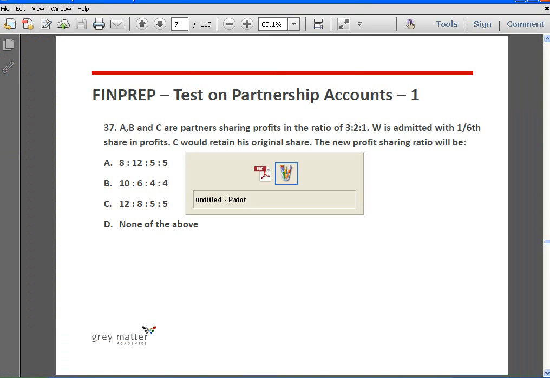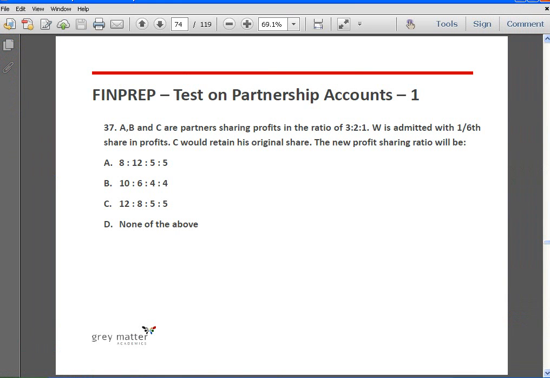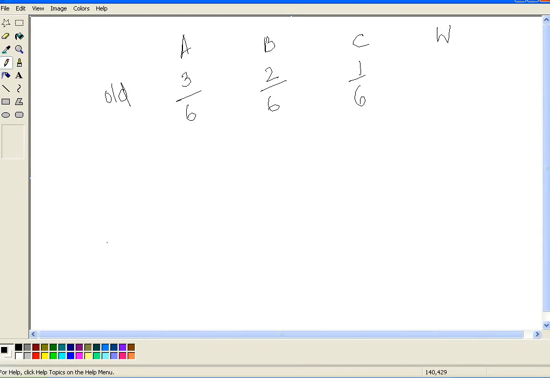W is admitted with 1/6 share. This is the old PSR, and W is admitted for 1 by 6. It says C would retain his original share. So the new PSR for C is going to be the same. W is going to be the same. Right? Which means C and W together are going to take up 2 by 6 of the profits, which is